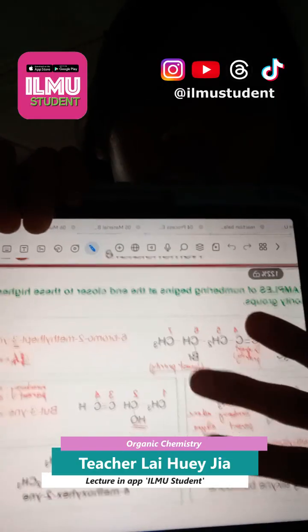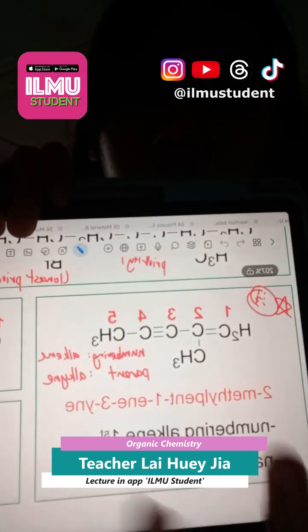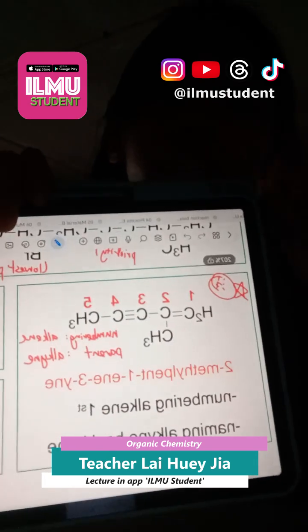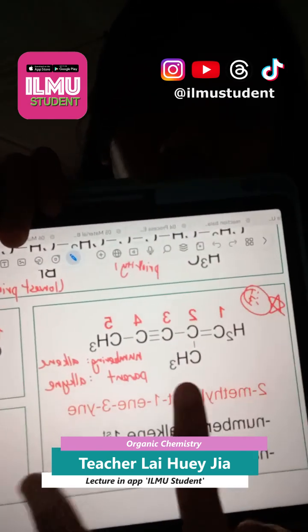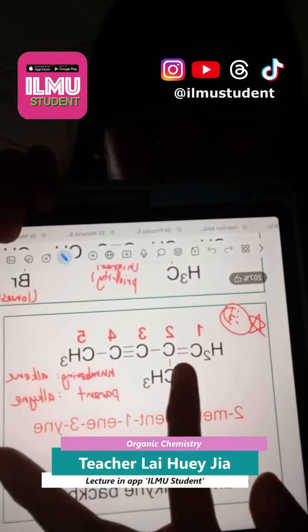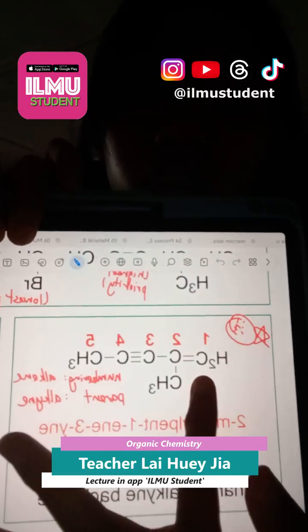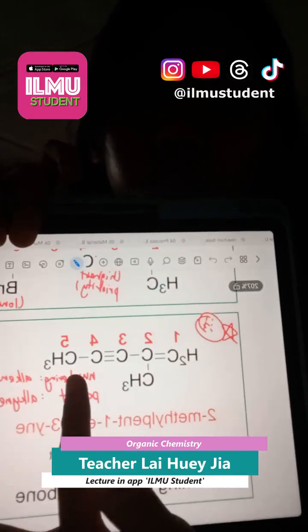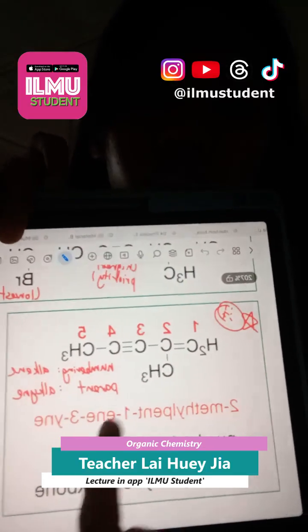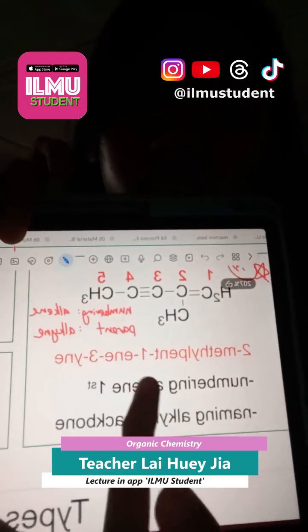So it means that if we have a double bond and a triple bond at the same time, we should give the numbering starting from the alkene first. So the lowest numbering starts at the alkene, 1, 2, 3, 4, 5, but the parent name is still alkyne, YNE. So like this.